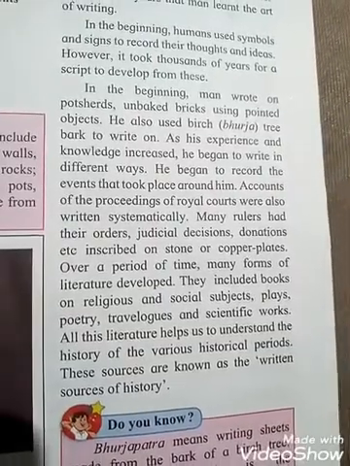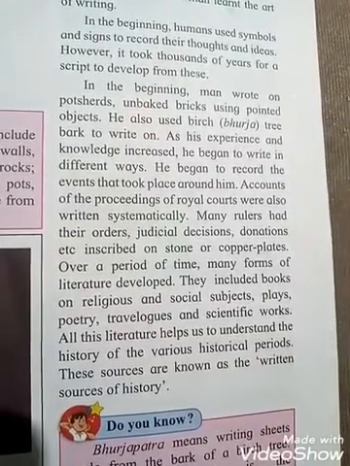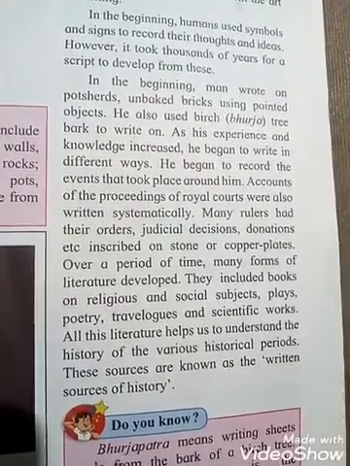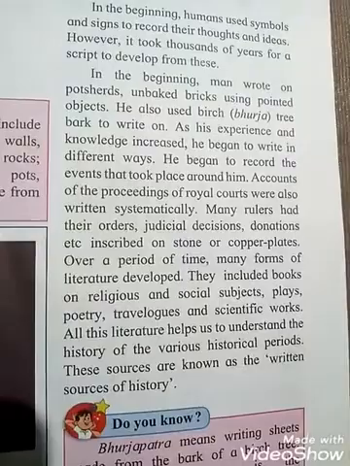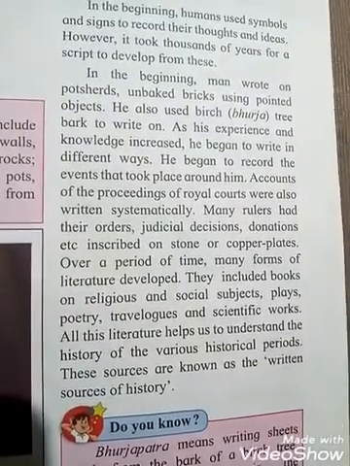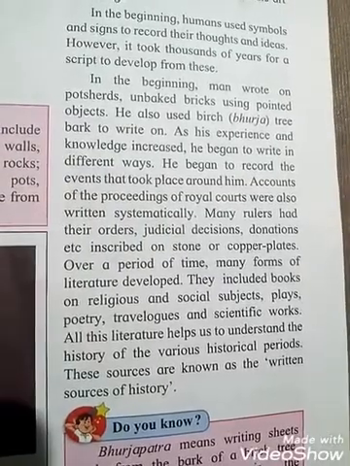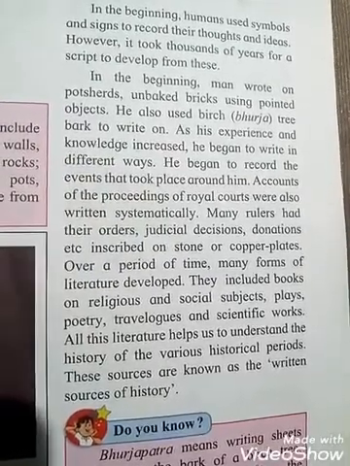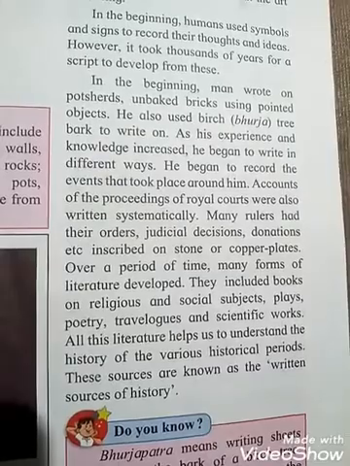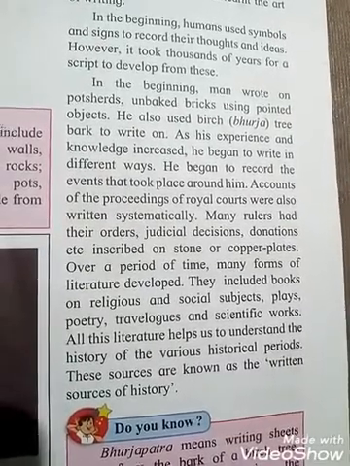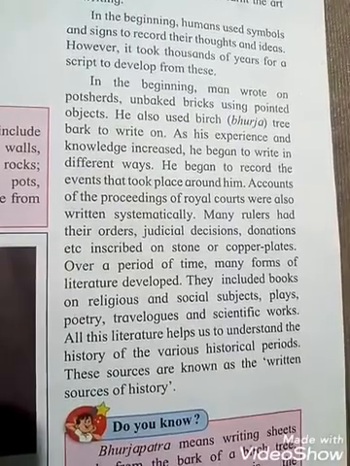All this literature helps us to understand the history of the various historical periods, and these sources are known as the written source of history. That means, students, whatever we are getting in written form is an example of the written source of history. At that time, many forms of literature were developed.